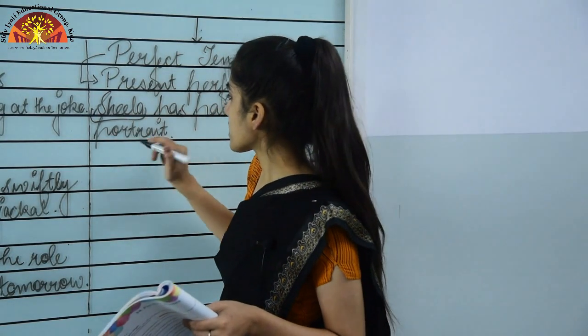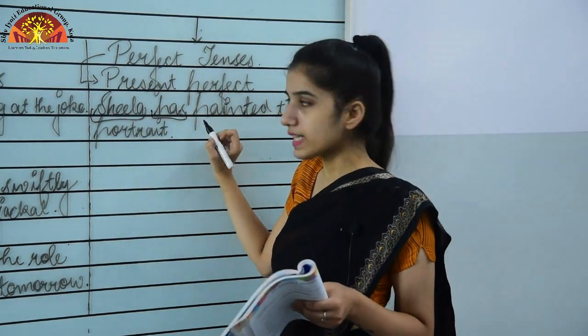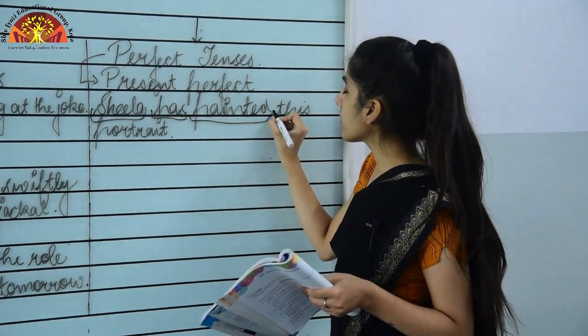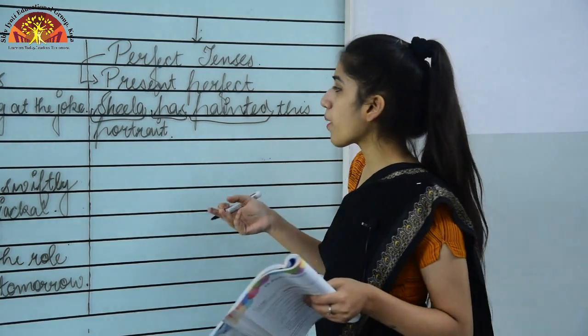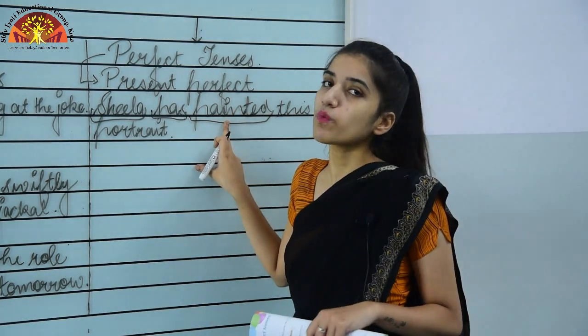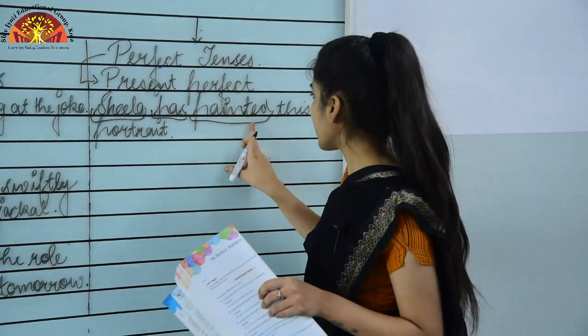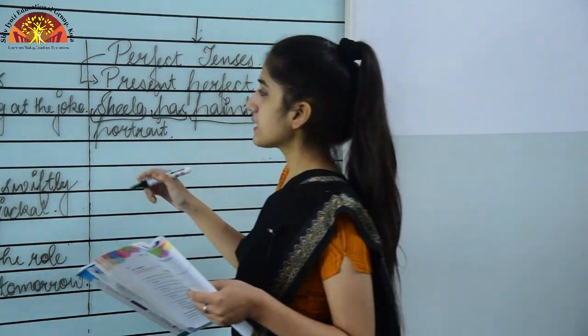So Sheila is a singular subject, that is why we use has with it, and then it's followed by what? The third form of the verb, that is the past participle form of the verb. So it's the past participle form of the verb paint. Okay, it's painted this portrait. So it's followed by the rest of the sentence.